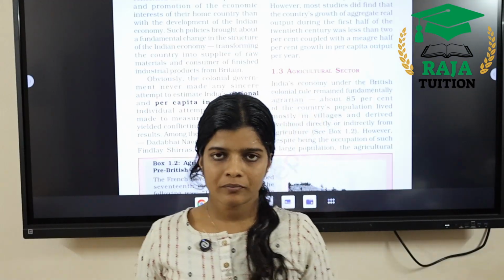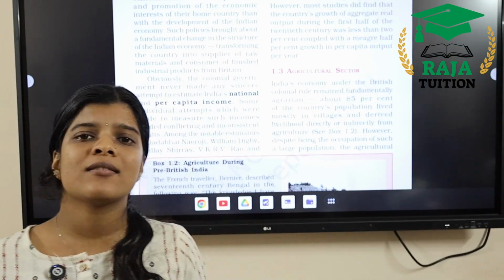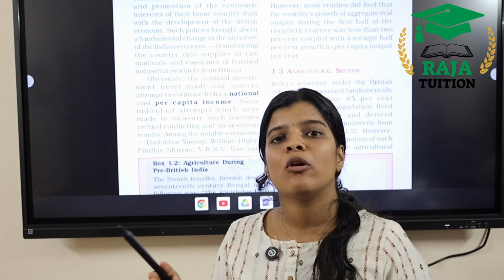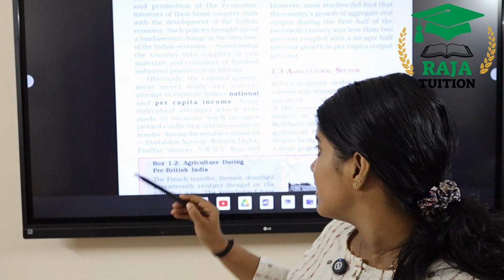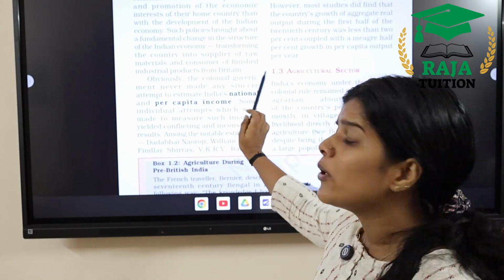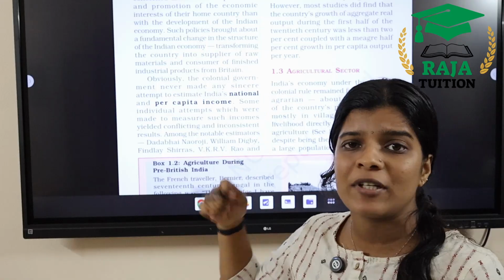Okay. Now we are going to discuss the condition of the national income at the time of governance of the British people. The British government did not make any attempt to measure the national income of our country. They did not make any attempt to estimate India's national and per capita income.